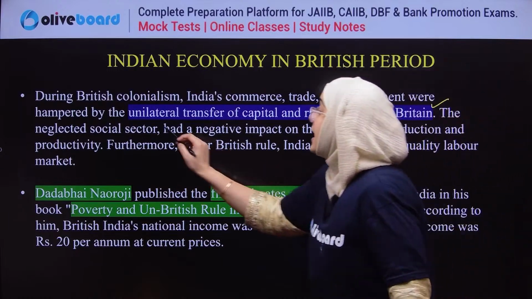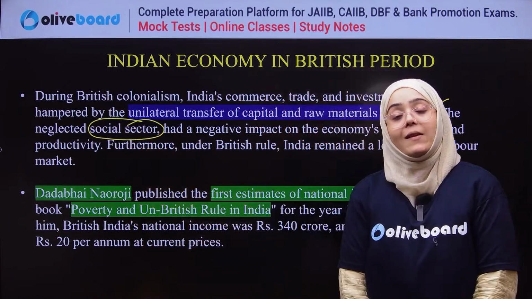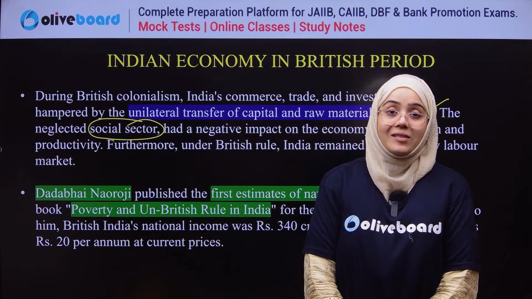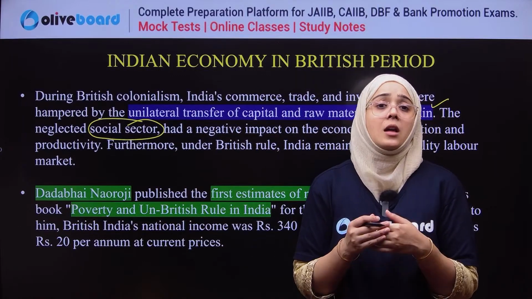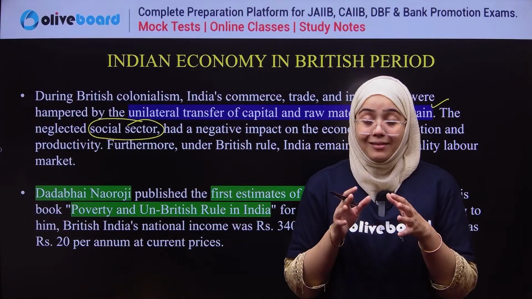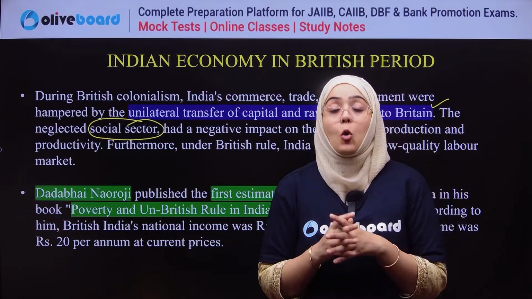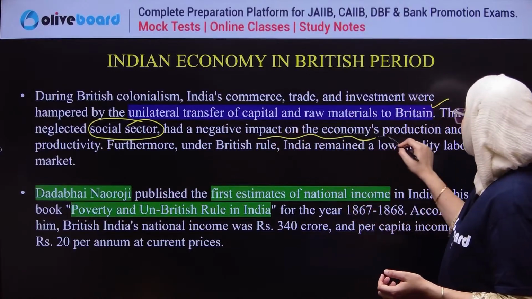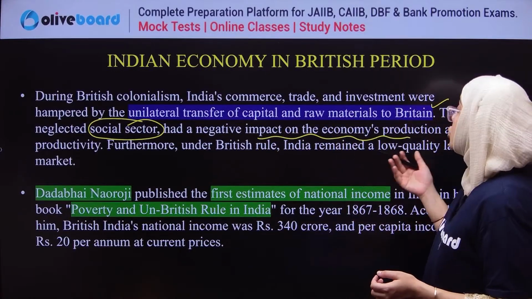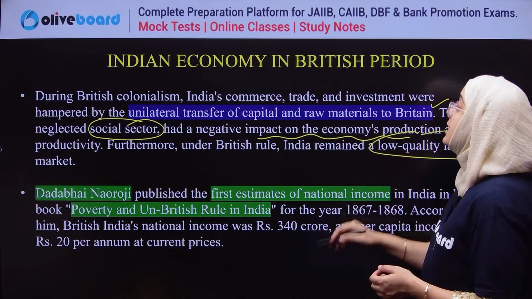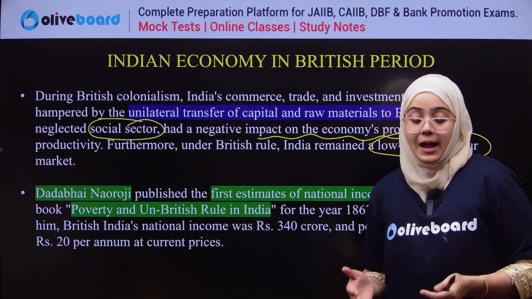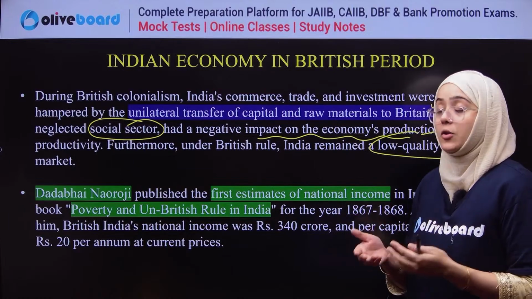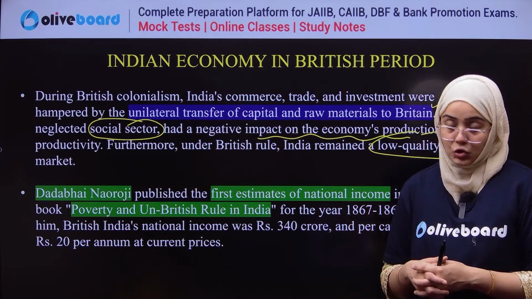It is followed by the neglected social sector. Obviously, the Britishers did not have a positive approach toward the social sector, the hospitals and the education sector, especially in India. It was not fully utilized or developed at that time. It had a negative impact on the economy's production. Furthermore, under British rule India remained a low quality labor market for them.